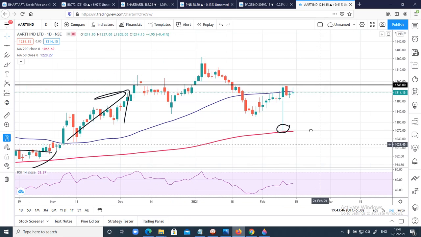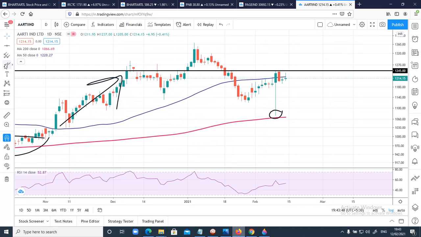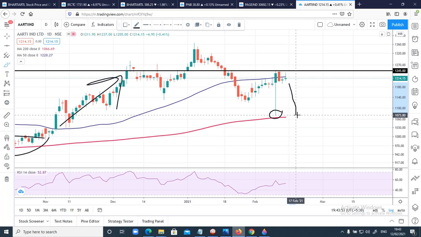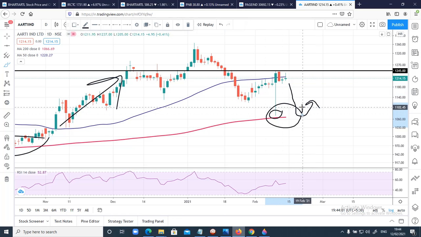and in case it again falls down because it has closed below 50 moving average, in case it retraces back, then you can create positions again once it is bouncing from 200-day moving average. So at 200-day moving average you can create your buying positions, or in case we see a close above this high, that is 1245, we can go for a long trade.